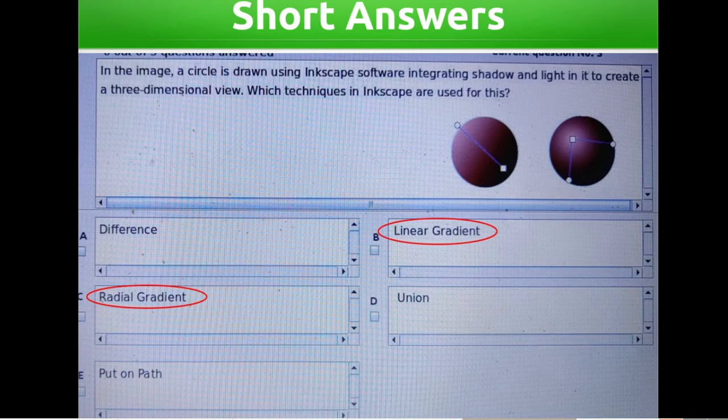In the image, a circle is drawn using Inkscape software, integrating shadow and light in it to create a three-dimensional view. Which techniques in Inkscape are used for this? Difference, linear gradient, radial gradient, union, put on path. Answers: linear gradient, radial gradient.